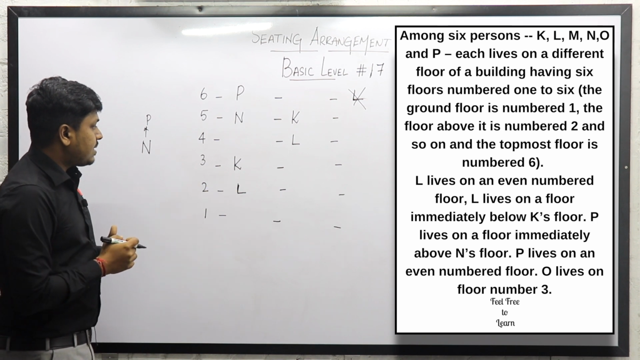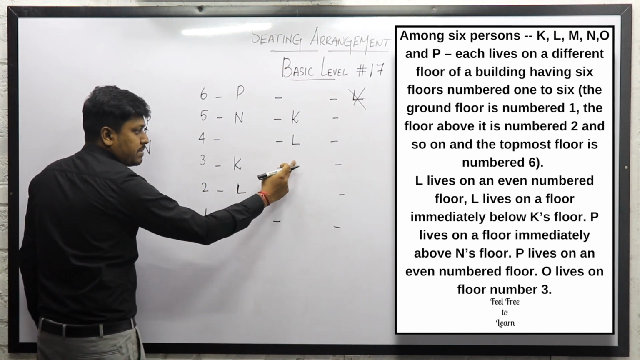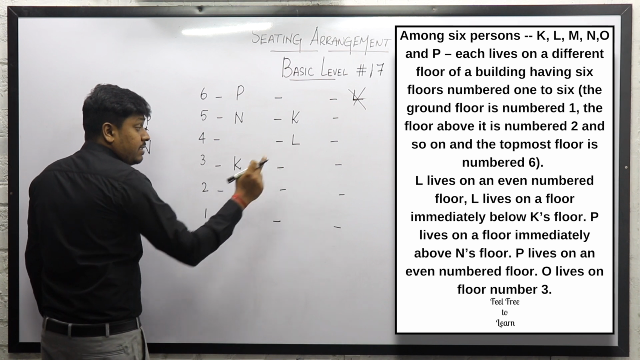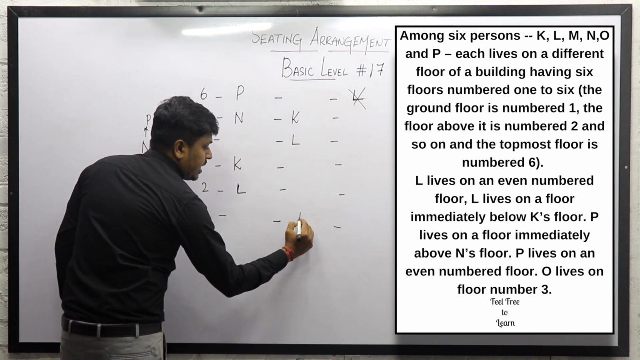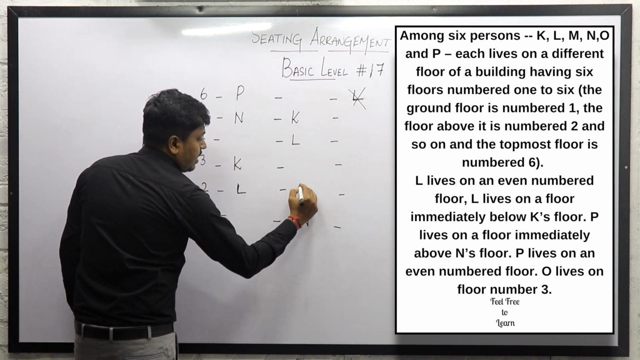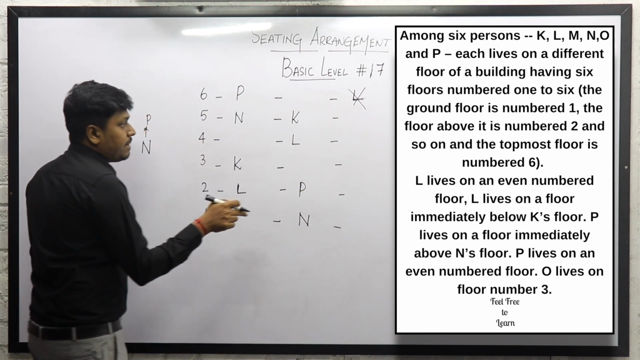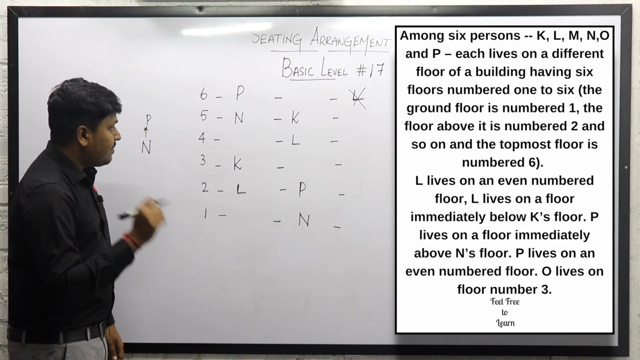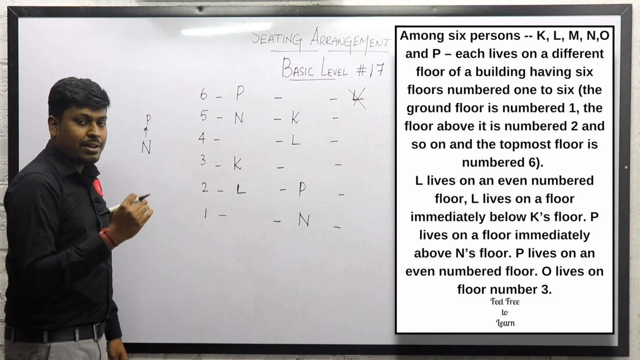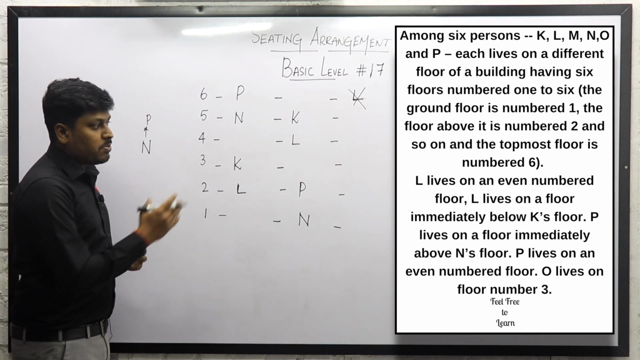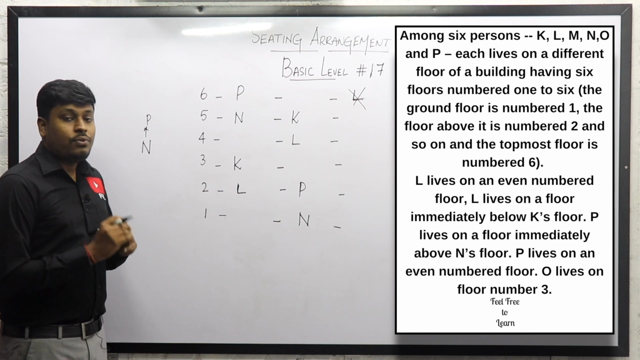If we move on to the second possible diagram, I can't fix P here because P lives on an even number floor. So definitely I should fix N here and P here. So in both these possible diagrams, P lives on an even number floor and also P is living above N's floor.